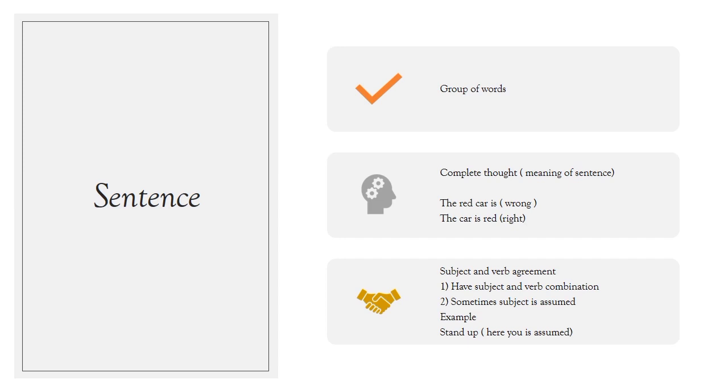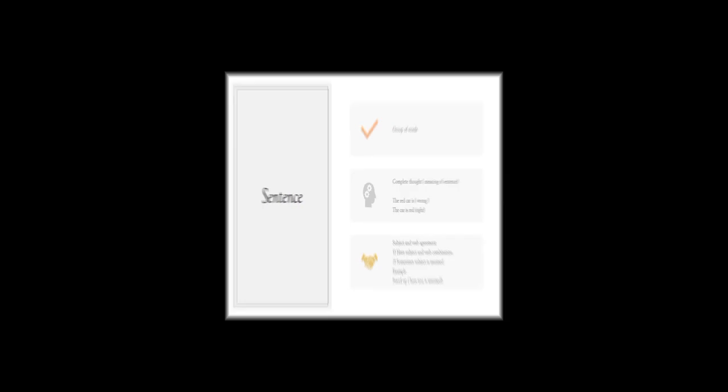Subject and verb agreement means that they have a subject and verb in the sentence. Sometimes the subject in the sentence is assumed. For example, if I say stand up, then you is assumed as the subject here.